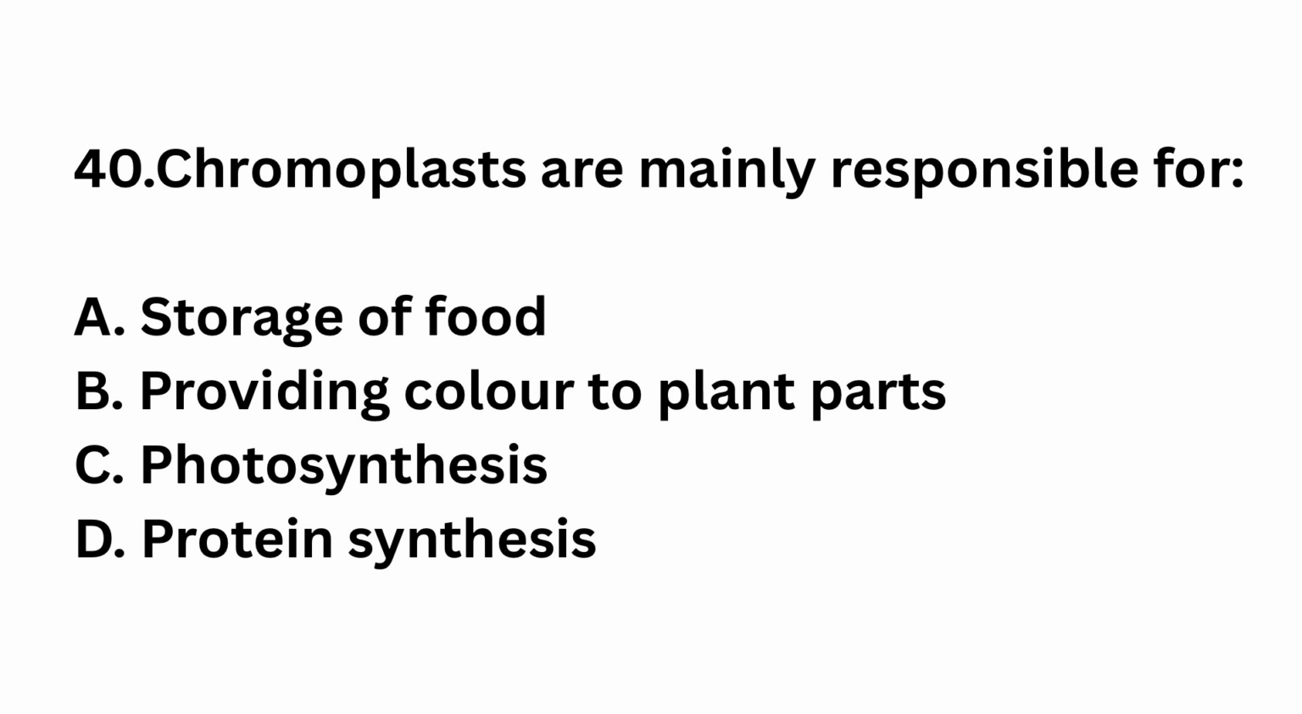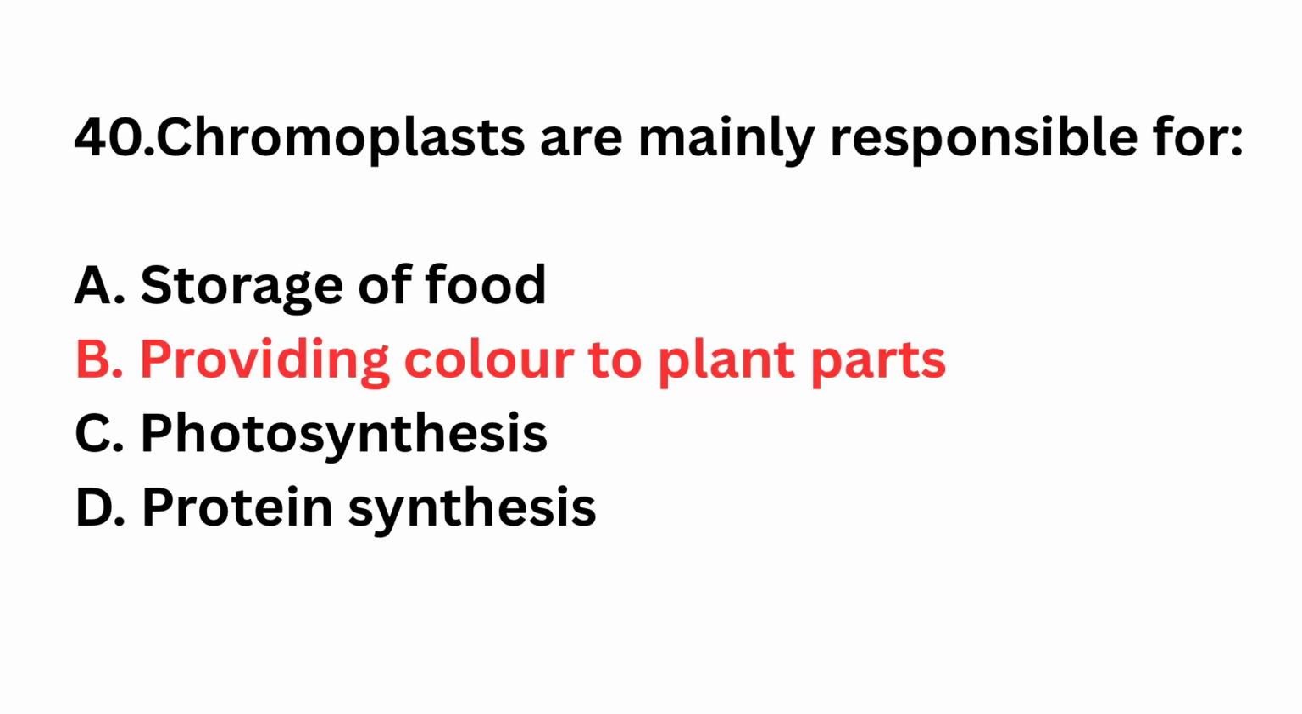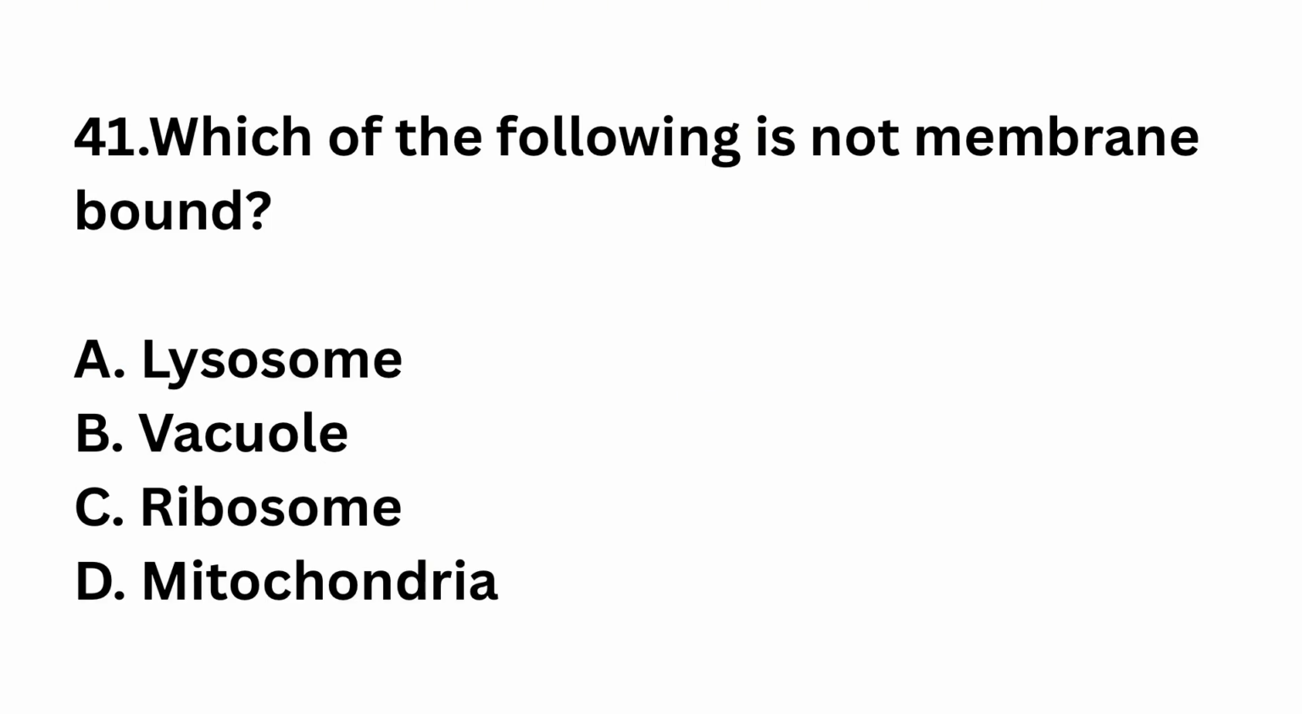Question number 40. Chromoplasts are mainly responsible for storage of food, providing color to plant parts, photosynthesis, protein synthesis. The right answer is option B, providing color to plant parts. They contain carotenoid pigments.